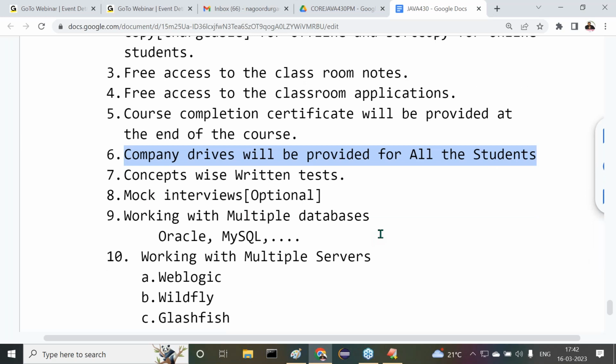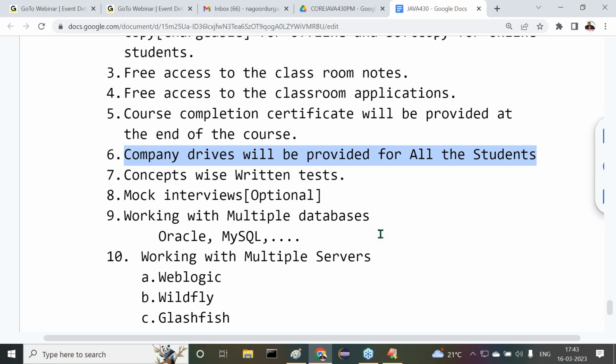As per my contacts, I'm able to invite a number of companies to come here for campus recruitment. But this time is somewhat of a dry season, and companies are very few at present. Once one or two months are over, companies will definitely come and take students from the Durgasoft platform. We also conduct campus recruitment drives at Durgasoft. Many students have already been selected, and you will be in the same situation.